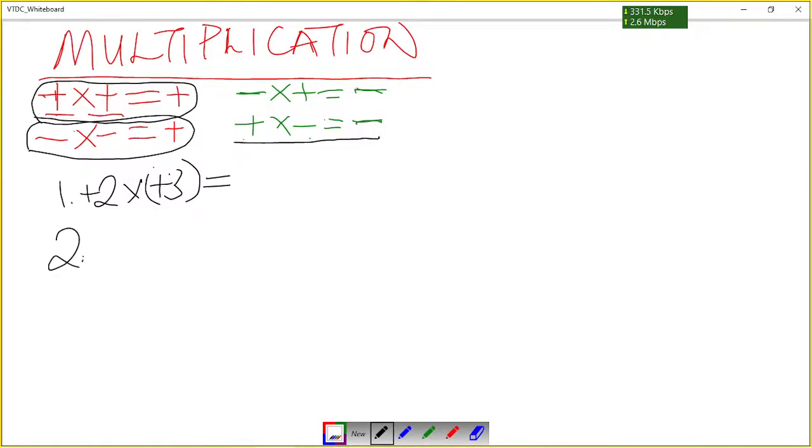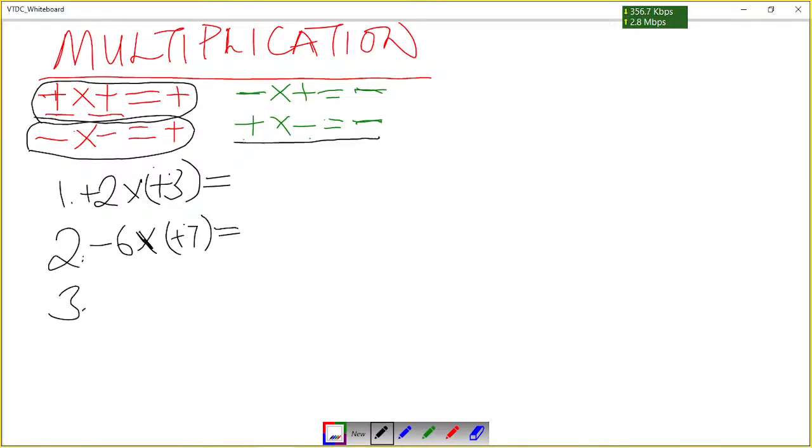Then we come here, we say negative 6 times positive 7. What will be your answer? Negative 6 times positive 7. What will be the answer for question 2?